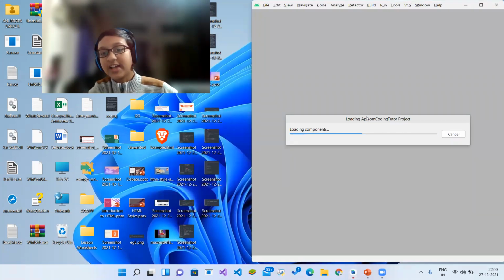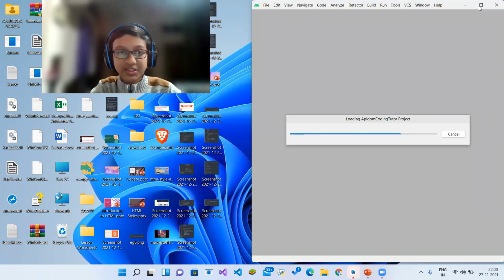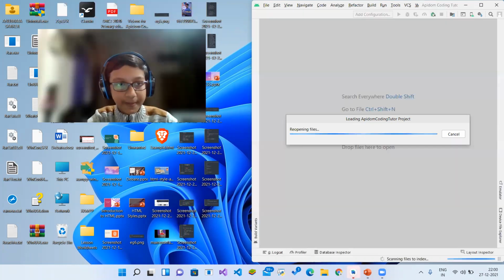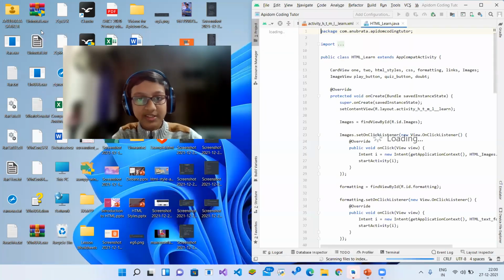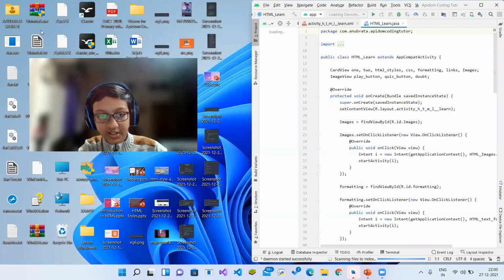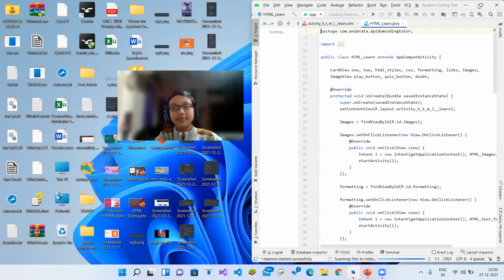There are four languages in the app. The name of the app is Appidum Coding Tutor. There are four languages in the app to learn: HTML, then Java, then Python, and then C++. So these are the four languages to learn. I think these are the most common, most popular and most important languages.